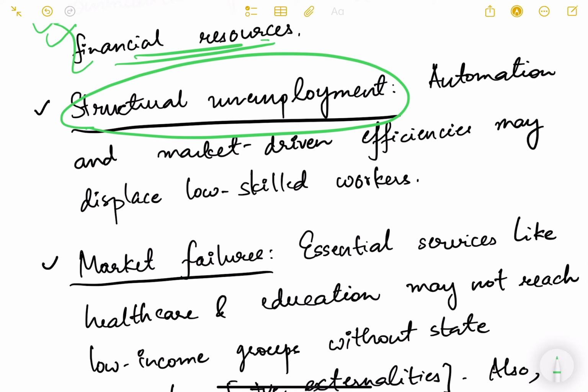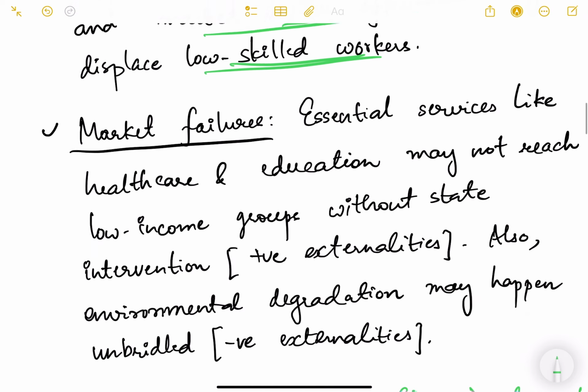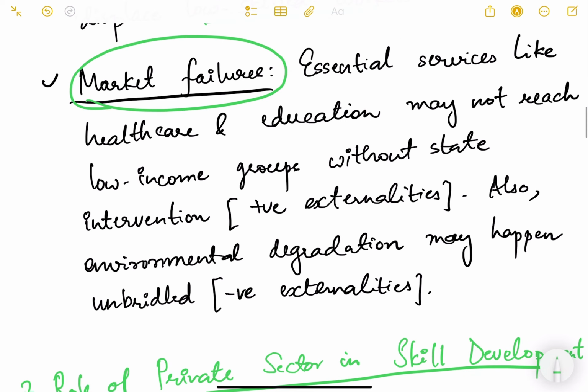So automation, new technology, and market driven efficiencies may displace low skilled workers. So people who are not skilled to take up the new technical jobs, and to cope up with the change in technology, might lose jobs, and such an unemployment is called structural unemployment. Again, there will be widening of the gap between the rich and the poor, or the more skilled and the less skilled. Then market failures is another concept.